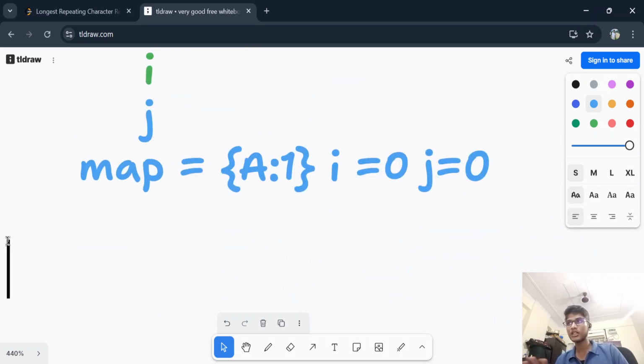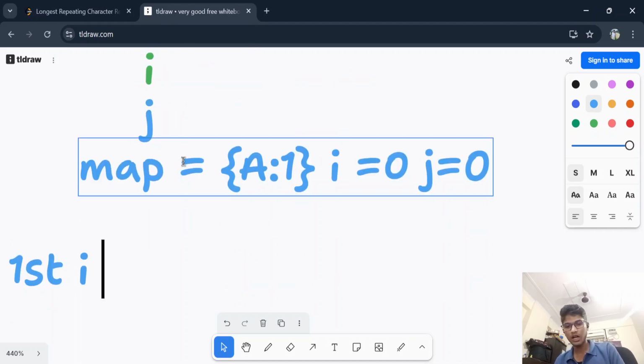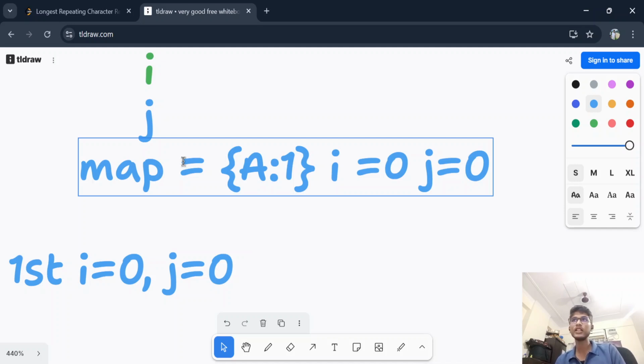Now first iteration comes into the picture. First iteration, I'm not writing iteration. So I and j are at 0. I is equal to 0 comma j is equal to 0. Yes, and map was what? Map is this, a tending to 1. A value is 1. Okay, so what we will check is whether the window is valid.